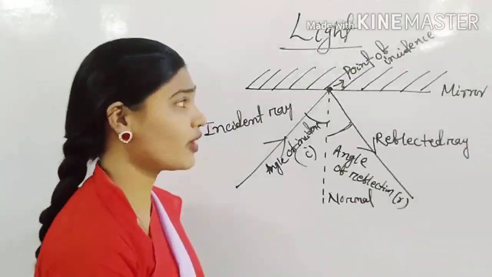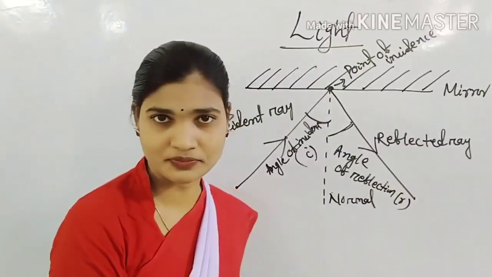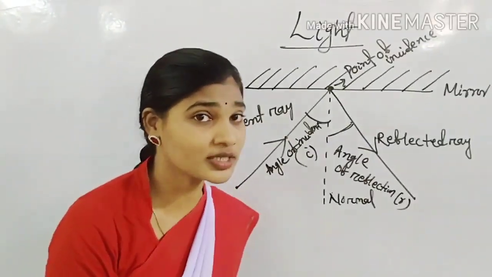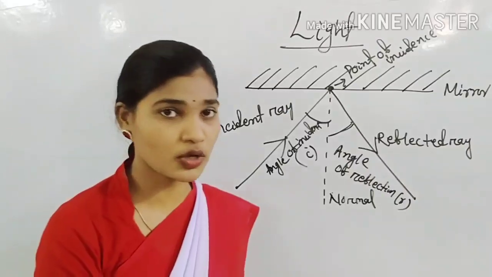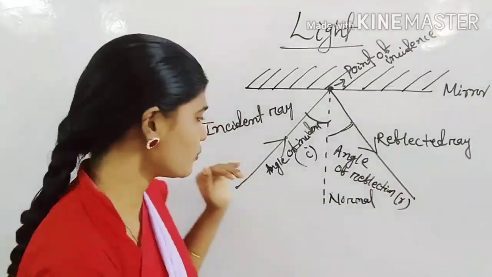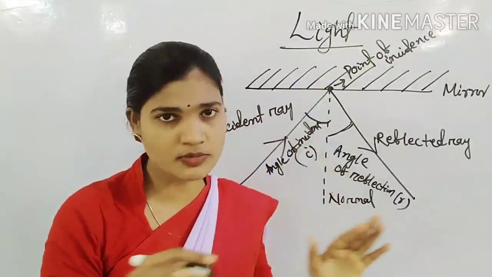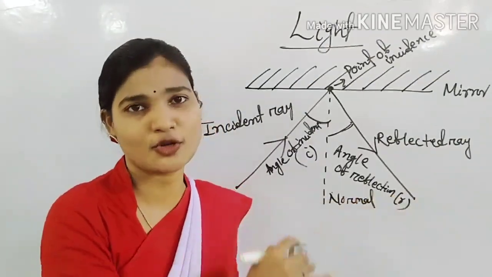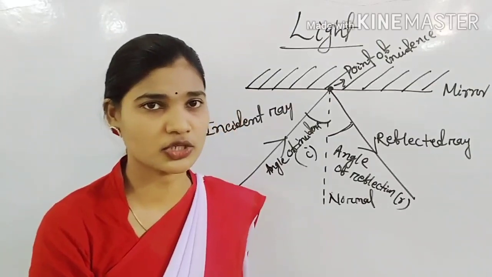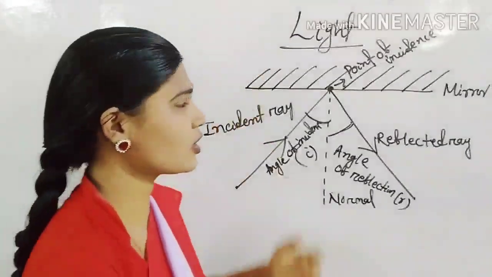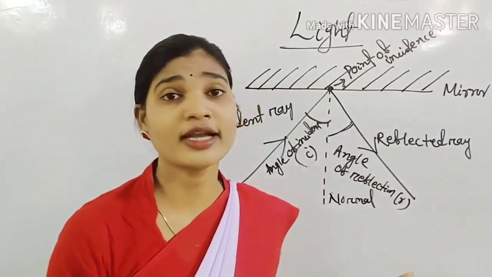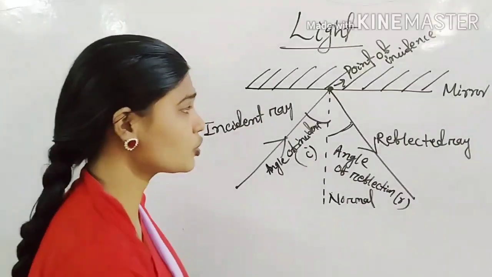After that, what are the laws of reflection? Who can say what the laws of reflection are? When a ray of light falls on an object, it obeys certain laws. These laws are known as the laws of reflection. According to this, there are two laws of reflection. What are the two laws?